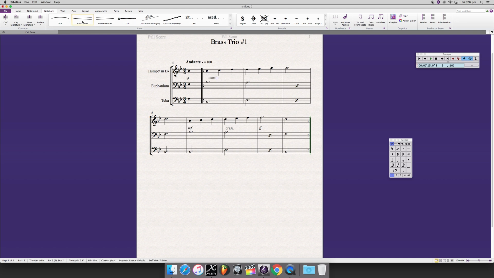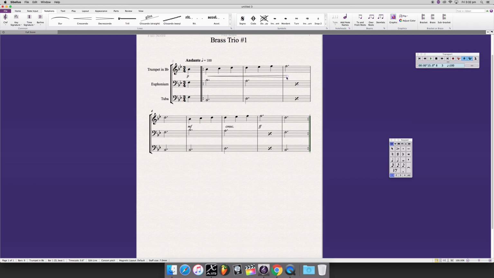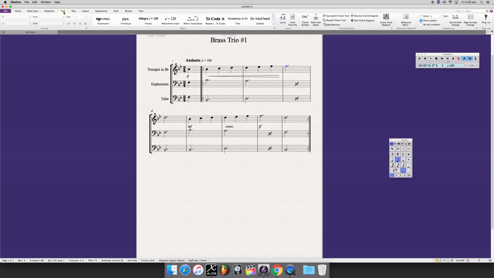So let's select that note and hit crescendo. So it's tied it up like it did before. It's given us the dotted lines to show you where it's connected to. But we're going to want this extended right the way to the end. Now, you can drag that around and mess with the sizing of the crescendo. There are some editing functions you can use to make it slightly different shapes and move it around a bit. But that looks pretty good, okay? In fact, it probably needs to be back there a little bit, and then we need to add in our text, which was double F right there, okay.